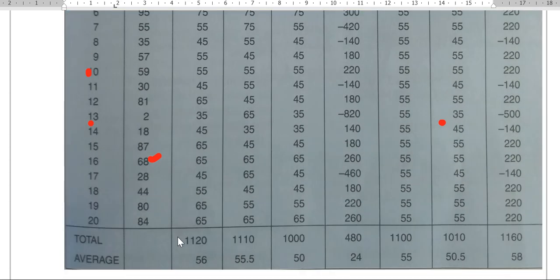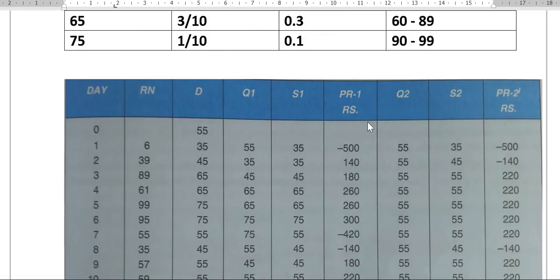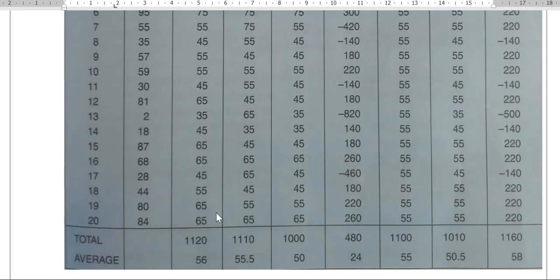So now you can see the last number. Last number is 84. So corresponding number to 84, where is 84 lying? 84 will lie here. So 65. That means for 84 demand is 65. Now you can see the table once again here. So demand is 65. In this way, we have put the demand for 20 days.